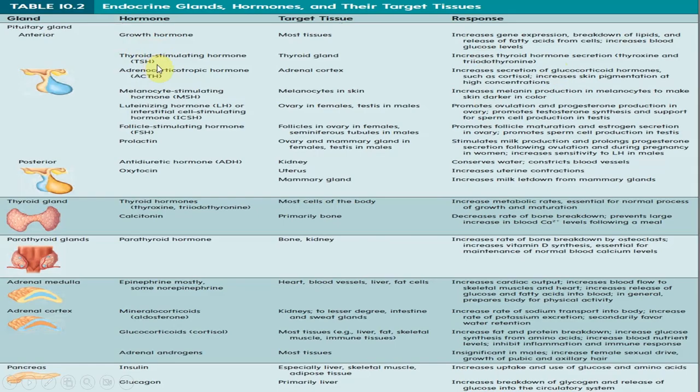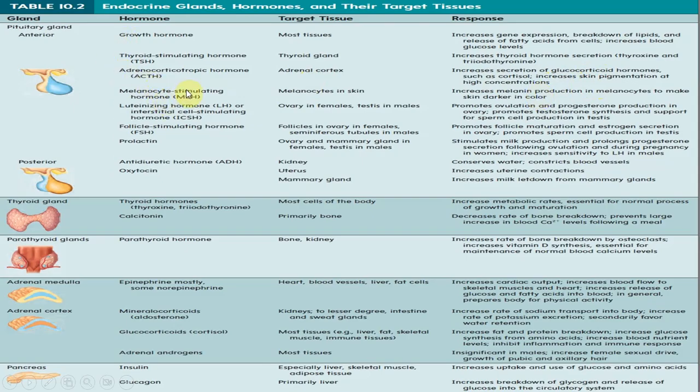Moving on, thyroid stimulating hormone. Again, obviously, thyroid gland, release of thyroxine and triiodothyronine, T3 and T4. ACTH. ACTH acts on adrenal cortex. Okay, and then this increases secretion of glucocorticoid hormones such as cortisol, increases skin pigmentation, etc.